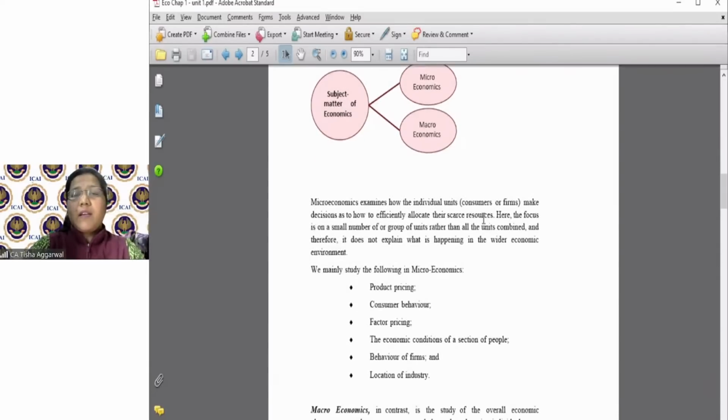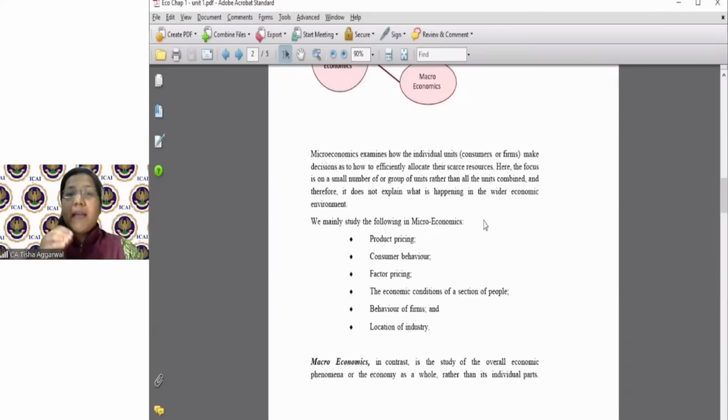Now, when I talk about microeconomics, I said microeconomics deals primarily with basic aspects. What are my requirements? What does my consumer want? What does the firm want? How much profit does the firm want to earn? What are the resources like raw material, labor, etc. that I have? How to earn profit? I have manufactured this pen. Now this pen is manufactured and I have a cost attached to it. How should I price it? What should be the price of the product? All this is done by product pricing.